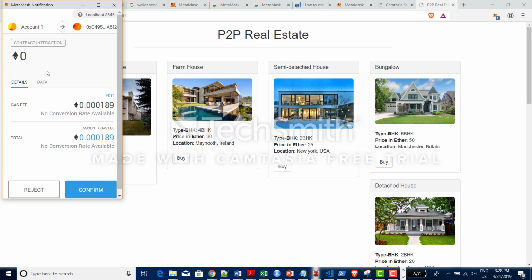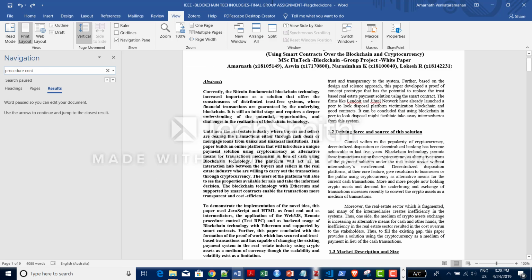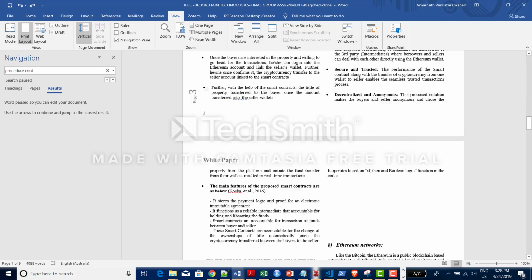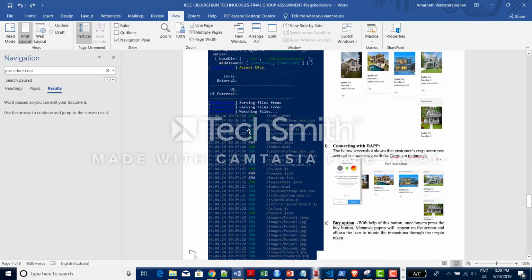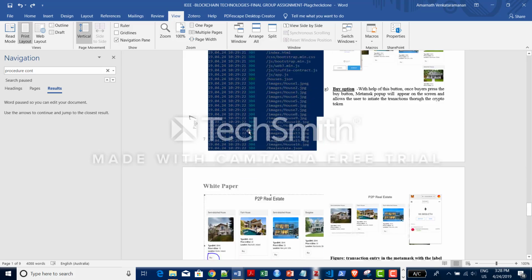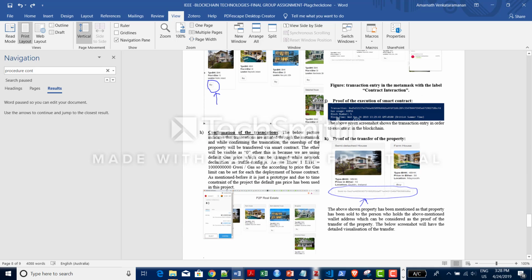So, as I mentioned in my document, one ether is equal to a lot of Gwei. Let me show you. Yeah, so one ether equals a lot of Gwei.